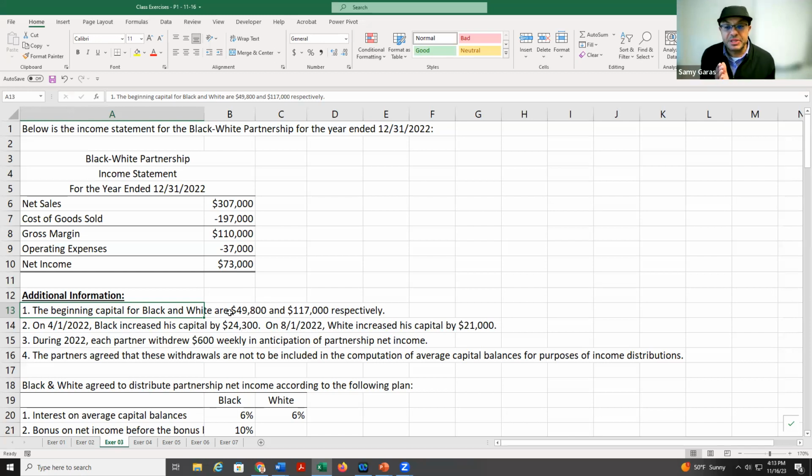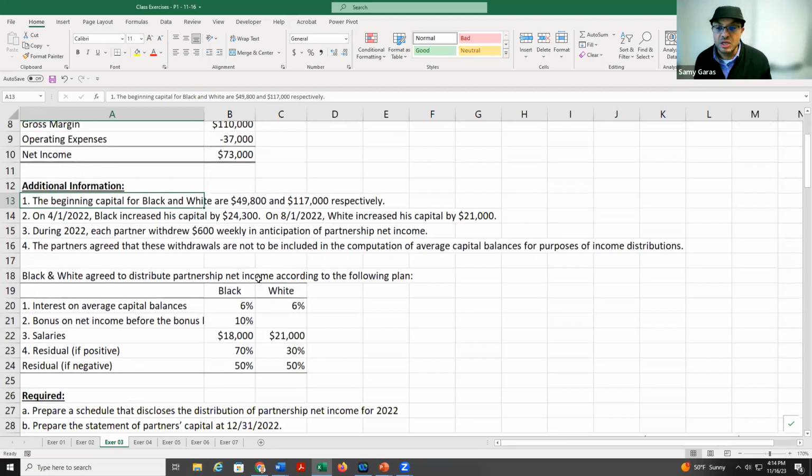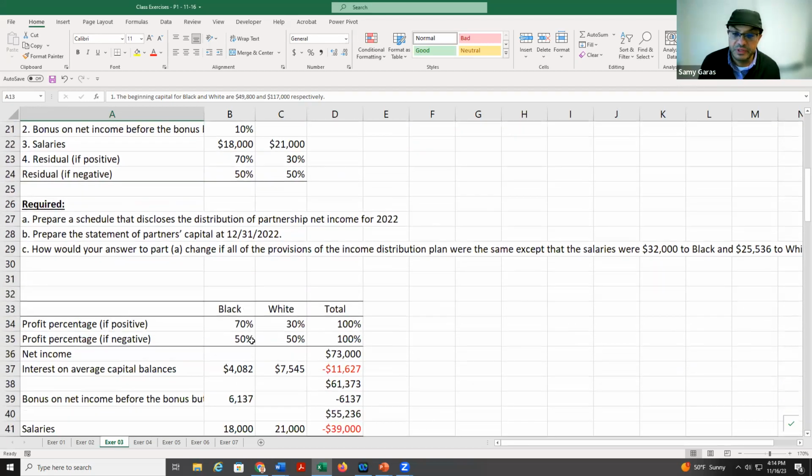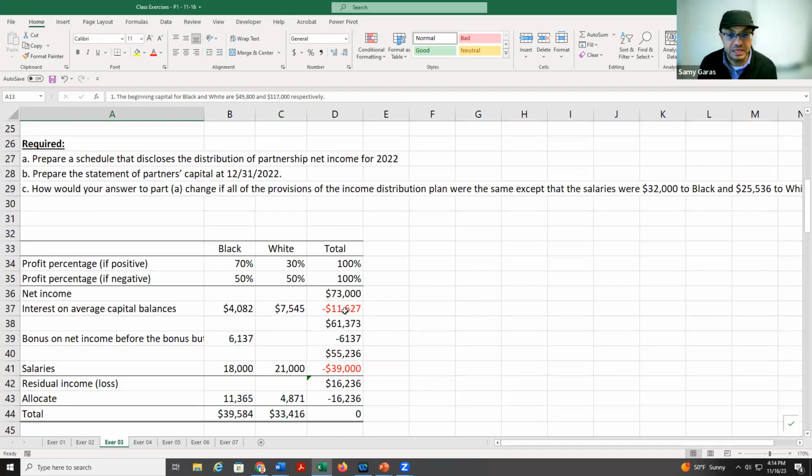I take the additional capital and multiply it by 9/12, because from the 1st of April until the end of December is 9 months. But for White, I will multiply it by 5/12, because between August 1st and December 31st is 5 months. So we do it this way. We add the capital here, which is coming from the beginning of the year.